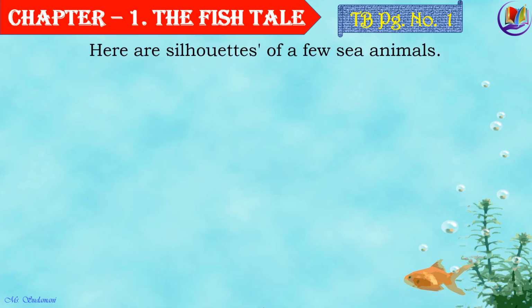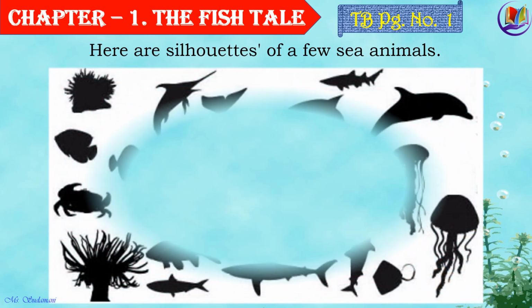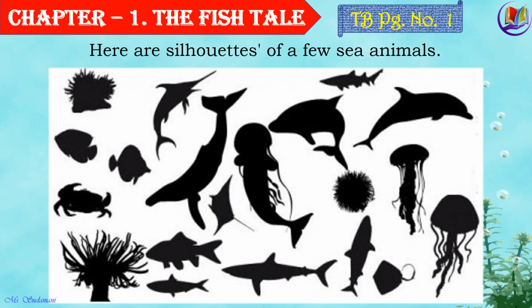Here are silhouettes of few sea animals. Wow, what a beautiful body shape they have. Amazing, isn't it? Each one of them different from the other. These animals not only have different body shapes or structures, they do have extra other body parts which make them different from others, isn't it?